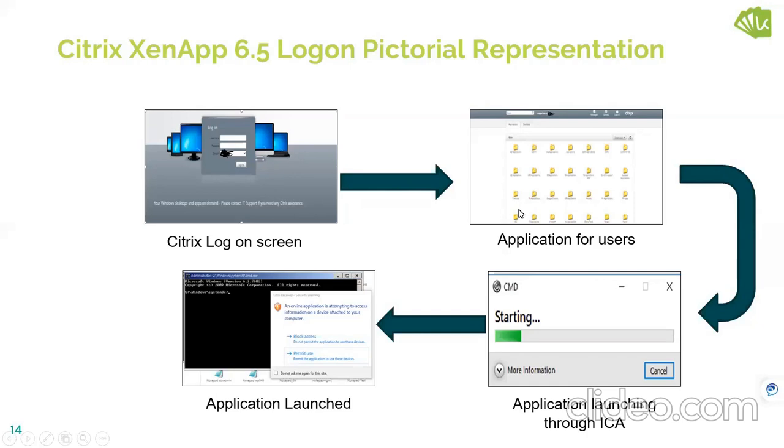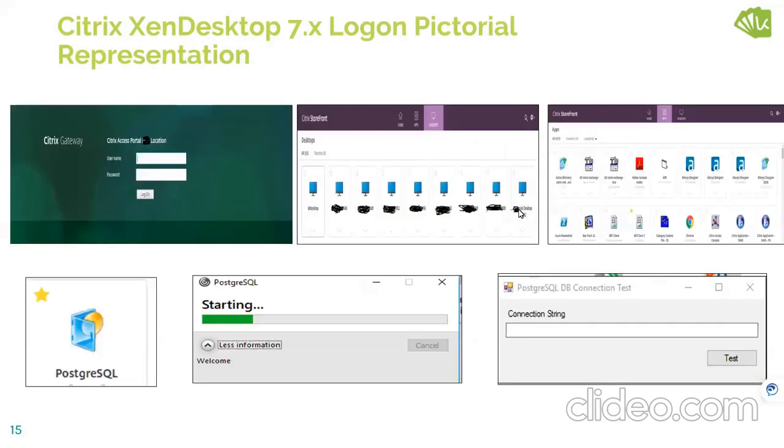So as I told you, Citrix logon is different between XenDesktop 7.x or XenApp 7.x. Here it is a Citrix Gateway or a StoreFront. There in 6.x it was hit in the web interface. I'll tell you the difference also in features. So the same thing, once the user is verified, they are able to see the desktop applications or anything. So these are the processes of how it launches when it clicks. So the application is launching perfectly.